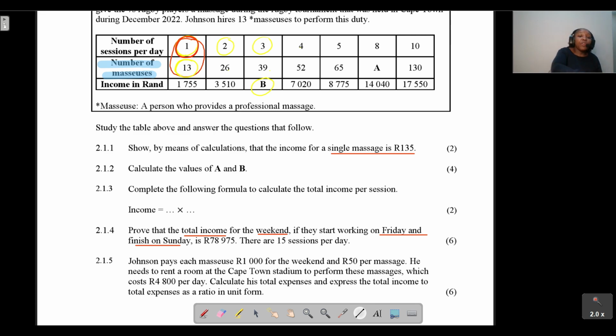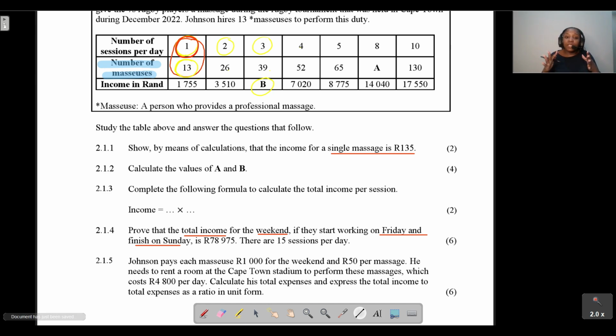So the first thing here, guys: this is the physiotherapist's company. He's massaging these rugby players and getting them relaxed and ready for the games that they're going to play. And we are told that there are going to be 15 sessions per day.